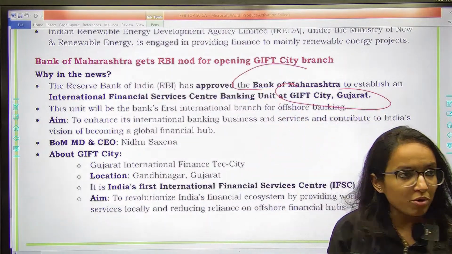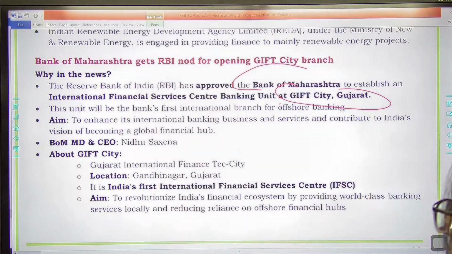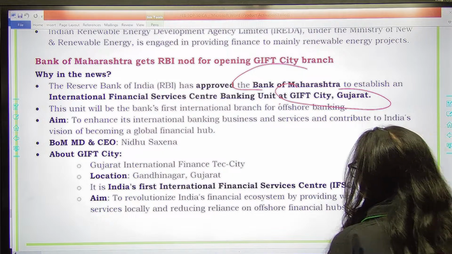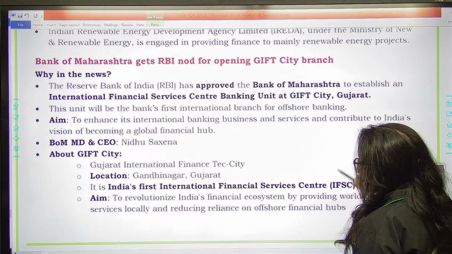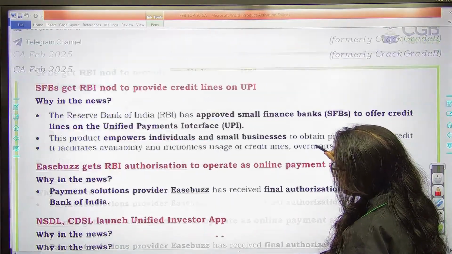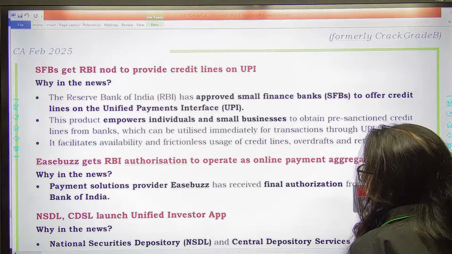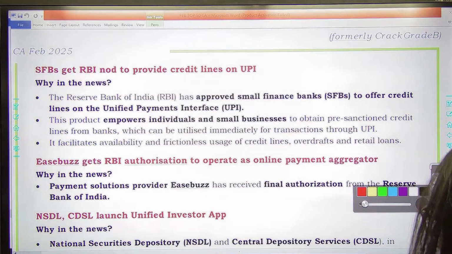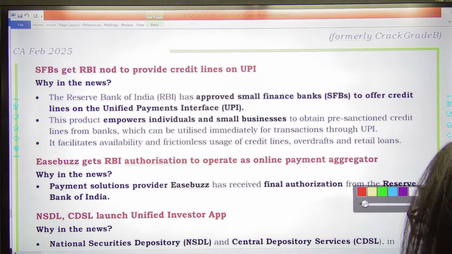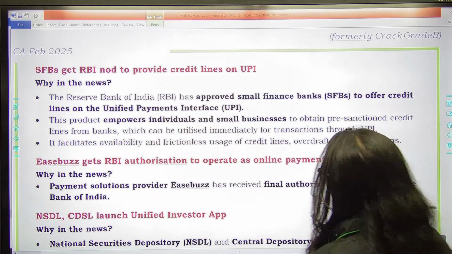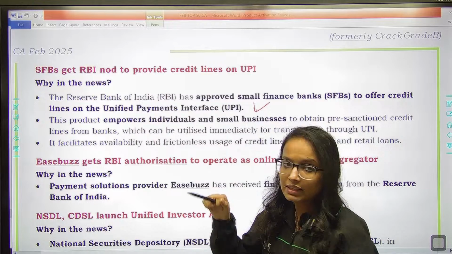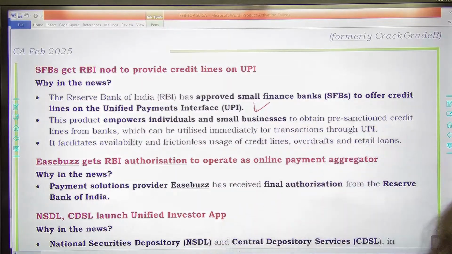This is again important. The next is RBI has approved small finance banks to offer credit lines on UPI. So now small finance banks can offer credit lines via UPI.